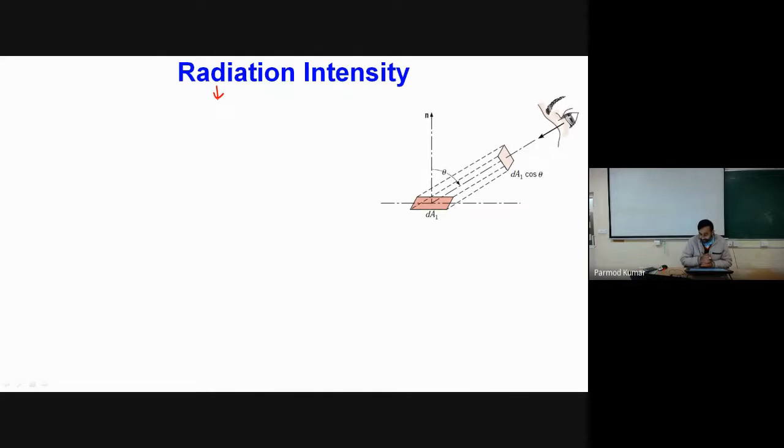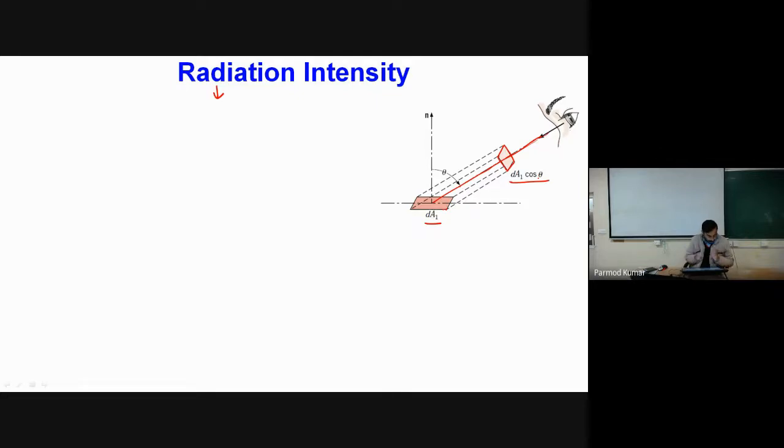To define the intensity of the radiation, I have once again considered the same opaque surface of surface area dA1. We are considering that radiations are moving in this direction, and here I have placed an observer. The idea of placing the observer is to find the projection of this area in the direction normal to the radiation. So this will be my projected area, and if this angle is theta, the projected area will simply become dA1 cos theta.